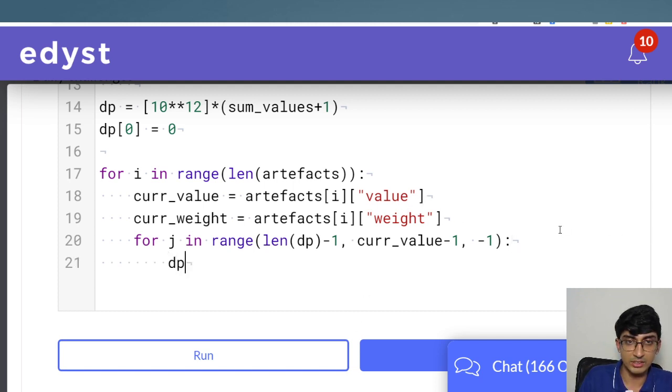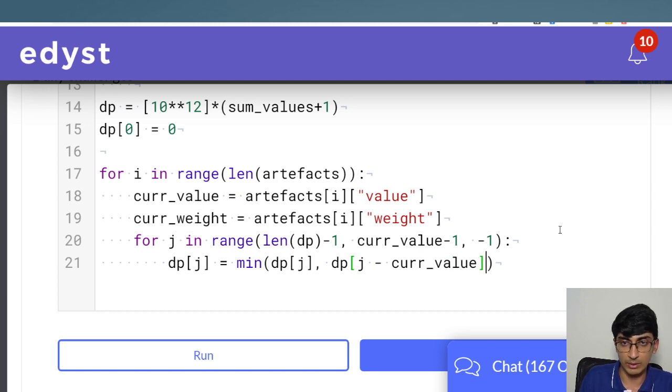And what we're saying is dp of j is equal to minimum of either whatever the value is currently there, right? Or if I choose this particular artifact, then what will happen? Then I'll say, okay, without this artifact, what's the minimum? Where would it be? It would again be in this array only, which would be dp[j - current_value], right? Whatever is the minimum there.